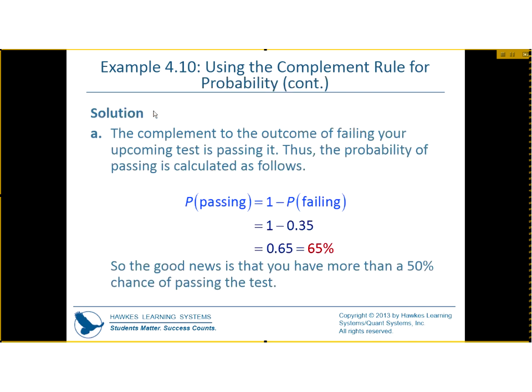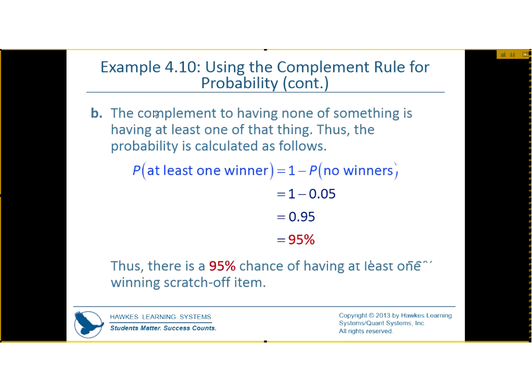So the complement of the outcome of failing the upcoming test is that you pass it. So the probability of passing equals 1 minus the probability of failing. So 1 minus 0.35 equals 0.65, which we convert to 65%. So you have a 65% chance of passing that test. The complement to having nothing of something is having at least one of that thing. So let's do this. The probability of at least one winner, well, that means you subtract from 1 the probability of no winners. So 1 minus 0.05 equals 0.95, or 95%. So there's a 95% chance of having at least one winning scratch-off item.